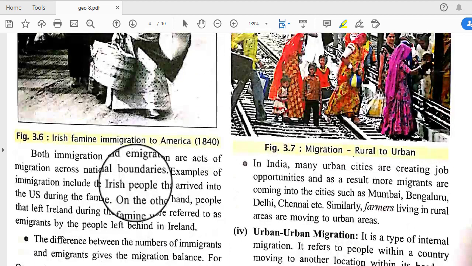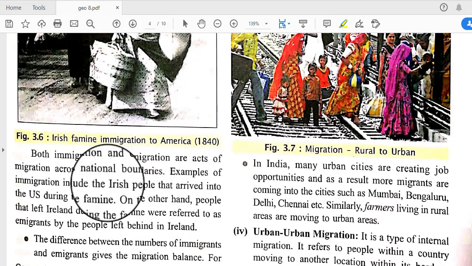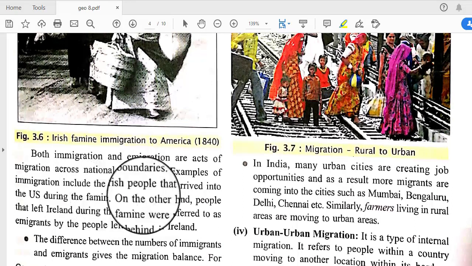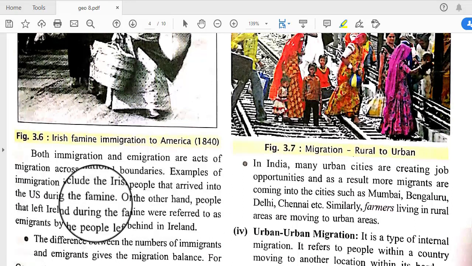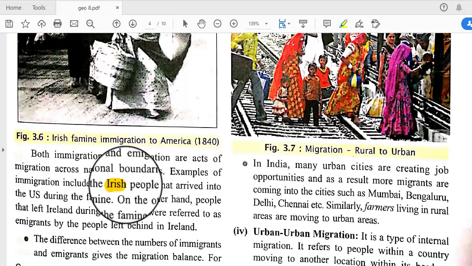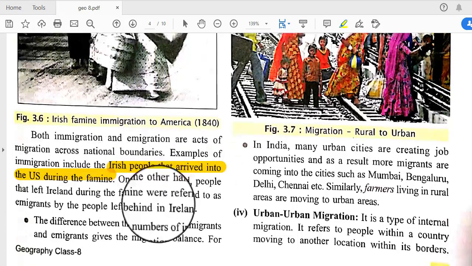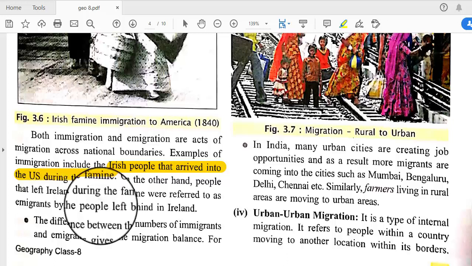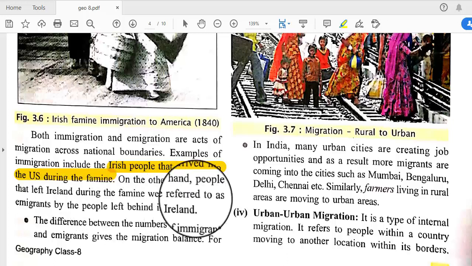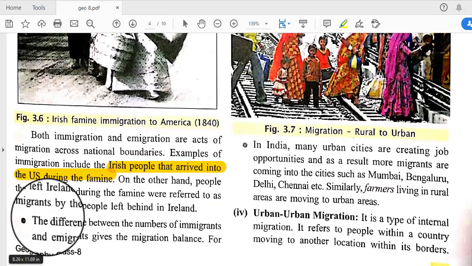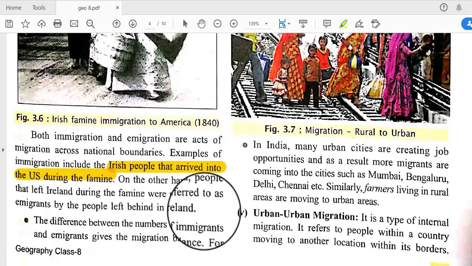Both immigration and emigration are acts of migration across national boundaries. An example of immigration is the Irish people that arrived in the US during the famine. On the other hand, people that left Ireland during the famine were referred to as emigrants by the people left behind in Ireland.